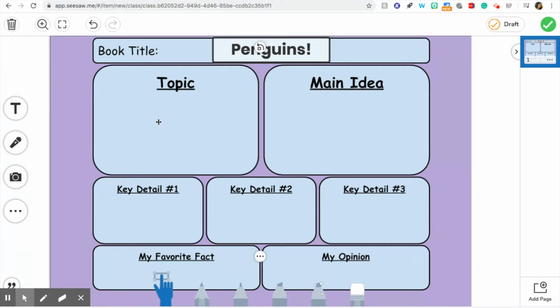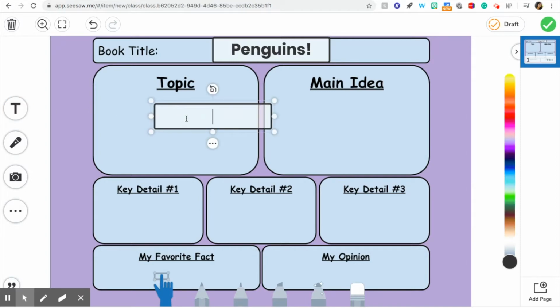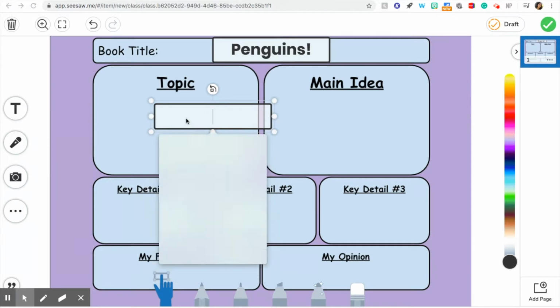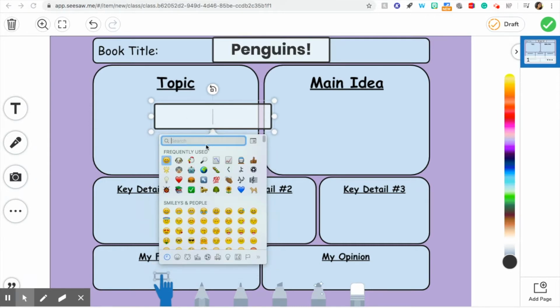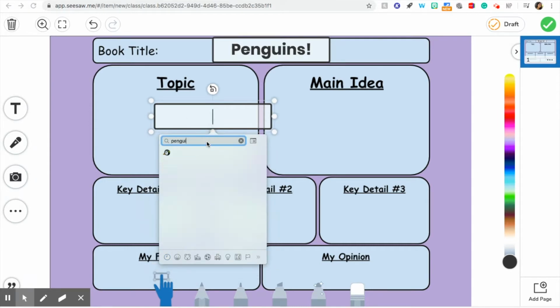I wonder if I have an emoji for penguins. If I'm on a computer and I want to type an emoji, I can press Control Command Spacebar. If you're on a phone or an iPad, it's a lot easier, but let me check. Do I have penguins? Ooh, yes, I have a penguin.